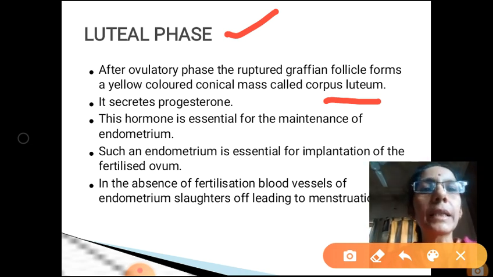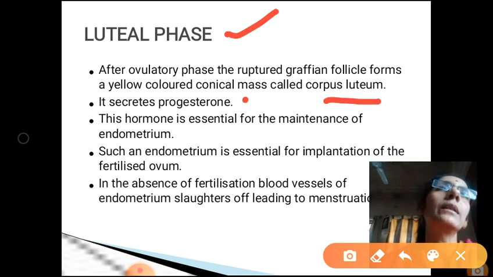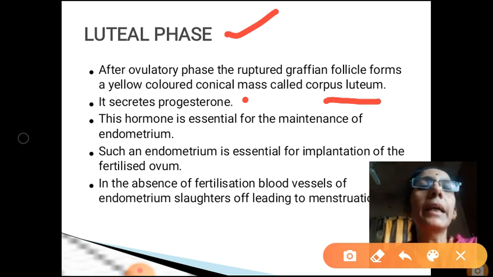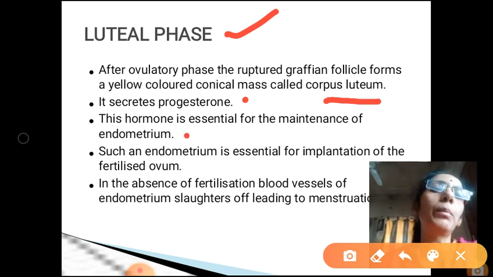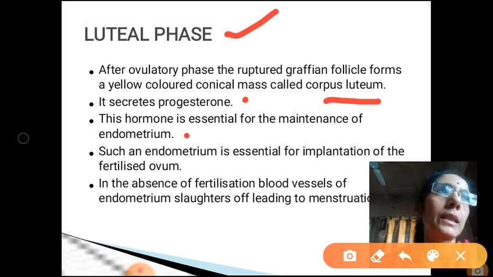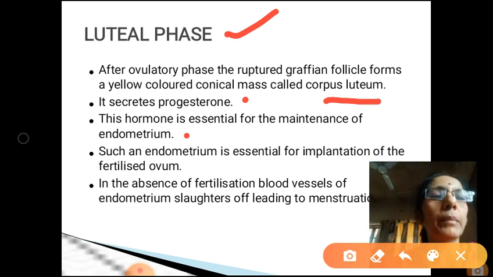It secretes progesterone. This progesterone is very essential for the maintenance of the endometrium, because such a thick, well-maintained endometrium is essential for the process of implantation of the fertilized ovum.